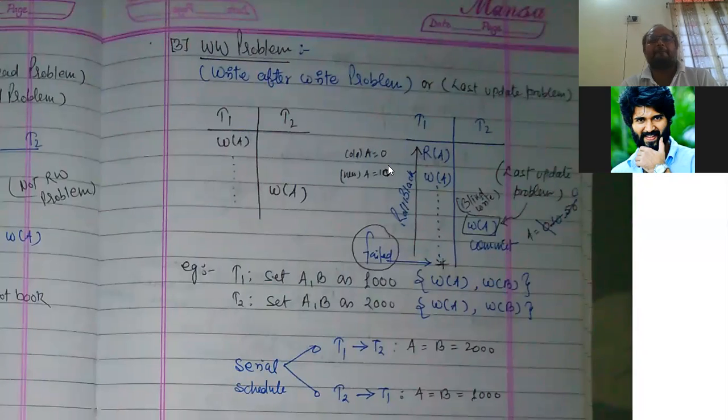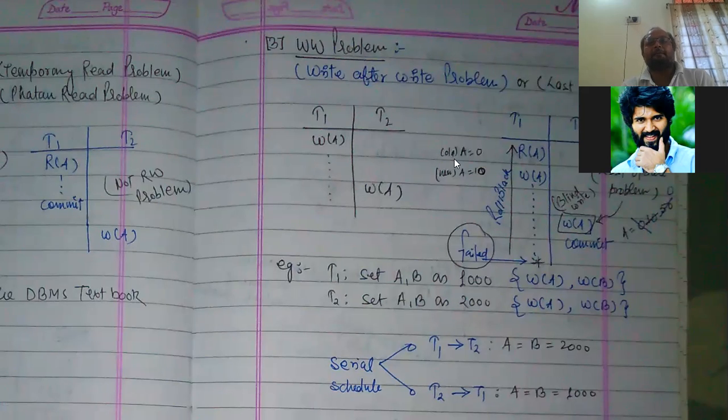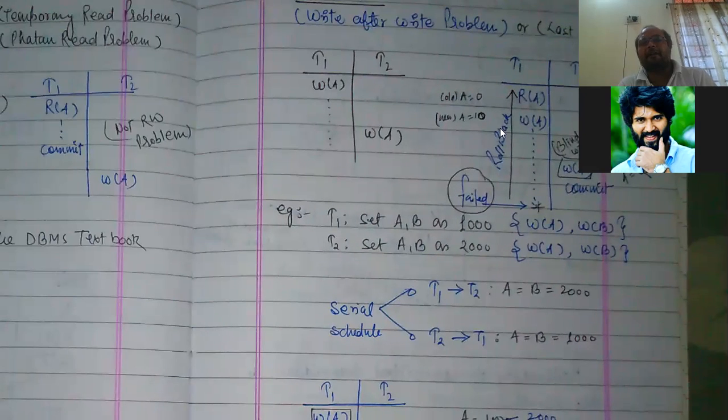And now the write write problem. What is happening in the write write problem? Write after write problem. That means the lost update problem. It is also known as the lost update problem. That means transaction T1 performed a write operation on data item A, and transaction T2 performed a write operation on data item A. So now what is happening here? Read write A operation is performed by transaction T1. Write A operation is performed by transaction T2.